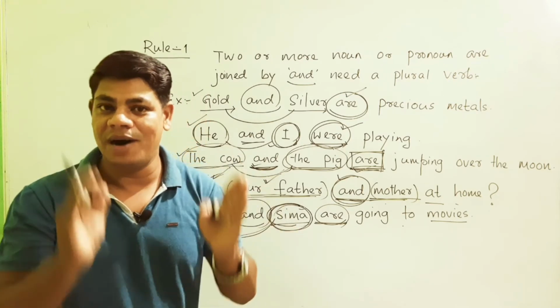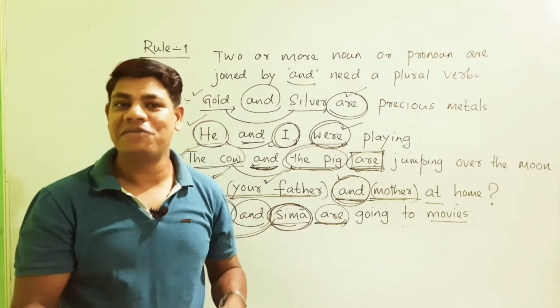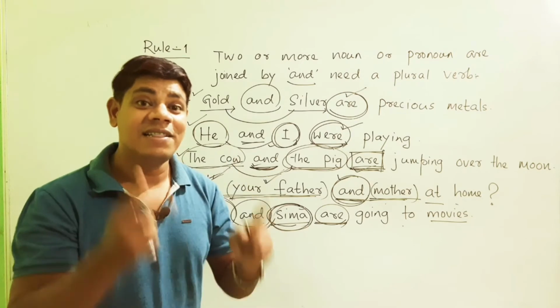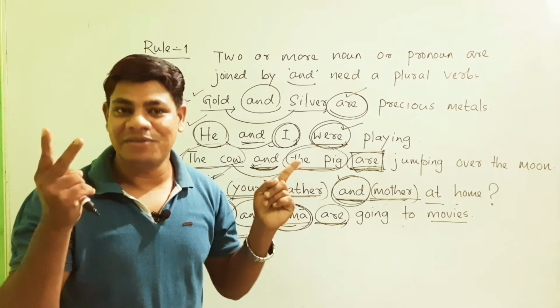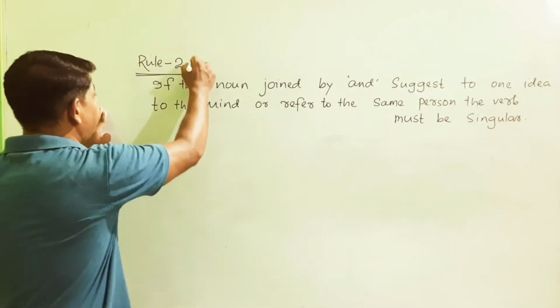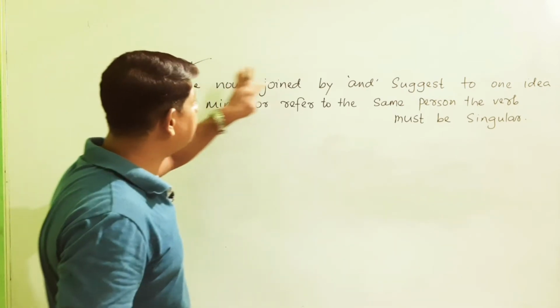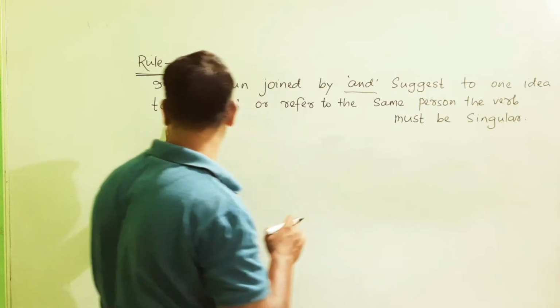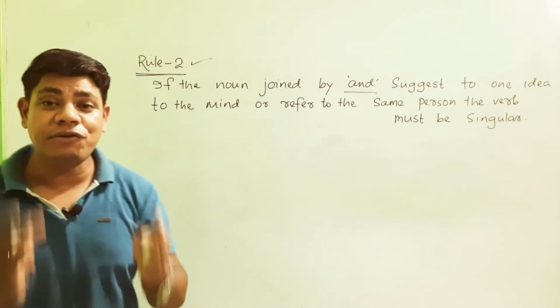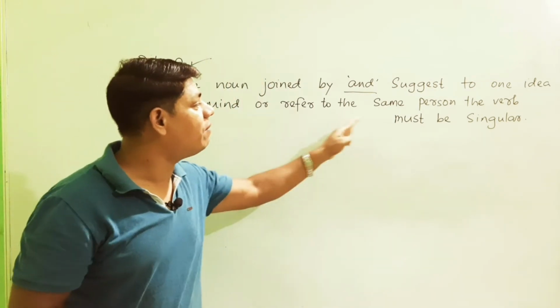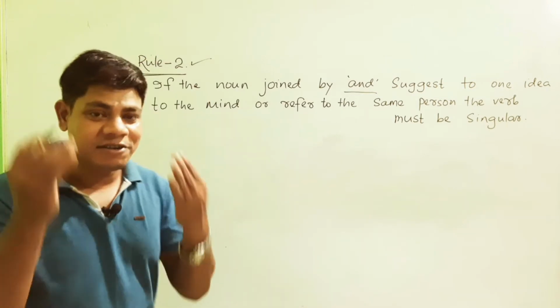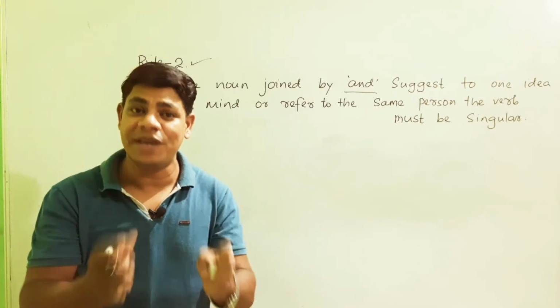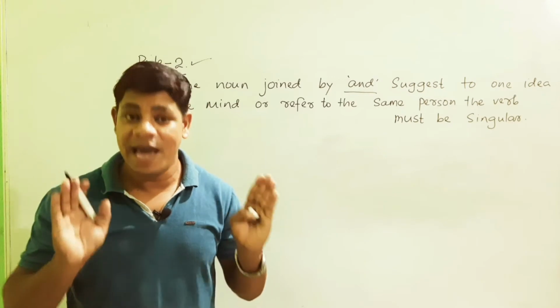So let us now think about the second rule. What is the second rule about? So friends, here is the second rule. What is that? If the nouns joined by and suggest one idea to the mind or refer to the same person, the verb must be singular. What does it mean? We can understand from the examples. Let us take some examples.